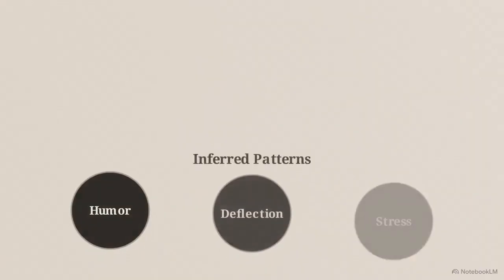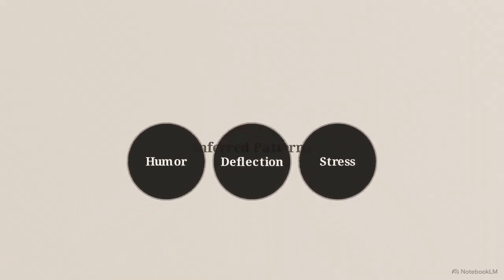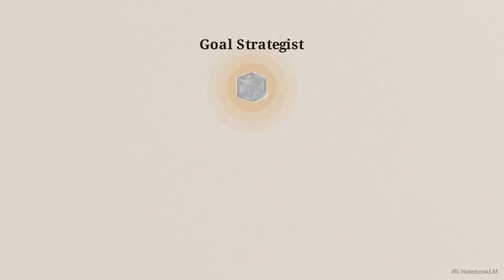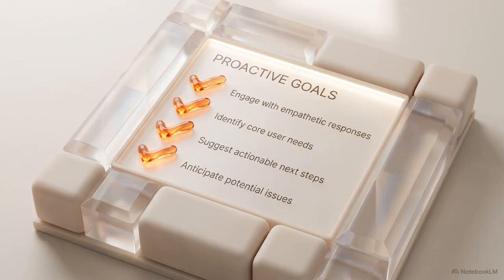These inferred patterns are then used to generate proactive relationship goals, specific objectives the AI pursues in future conversations to build trust or explore shared interests. Deducing these patterns gives the AI relational intent. It uses these insights to proactively shape the conversation instead of merely reacting to user inputs.